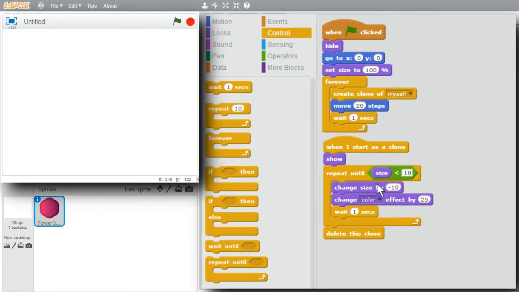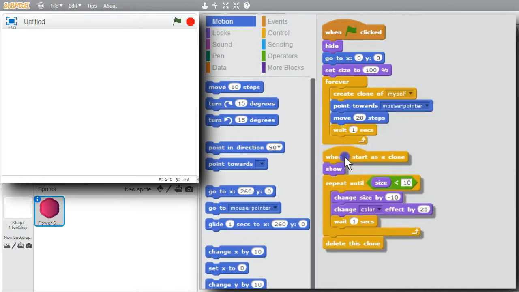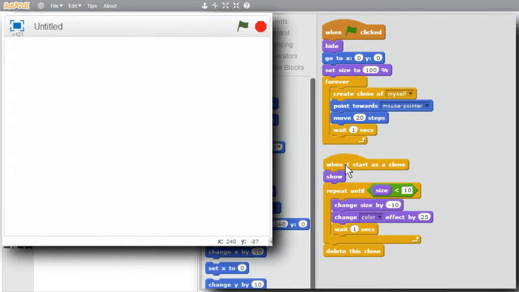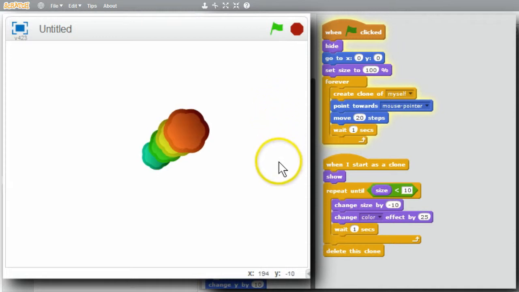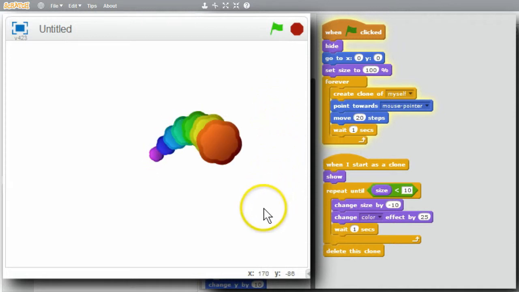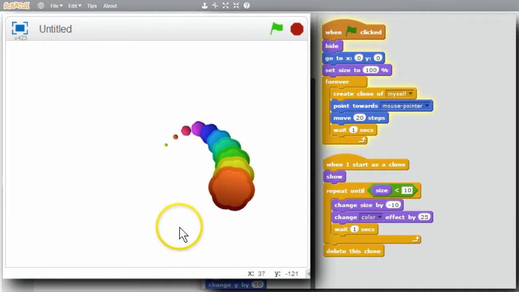I want to point towards the mouse pointer. Go to Motion. Point towards, before the move, point towards mouse pointer. Move this down a little bit. Give this a try. Stop. Run. Now it's moving towards the mouse, slowly, but moving. Good. I'll stop it.